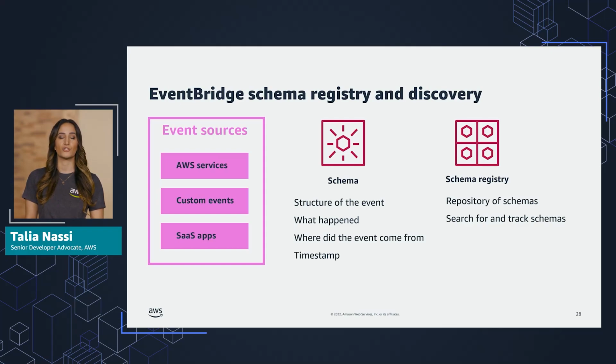AWS automatically stores schemas for all AWS sources for EventBridge in your schema registry. SaaS and custom schemas can be generated and added to the registry using the schema discovery feature. A schema registry enables you to use events as objects in your code more easily.